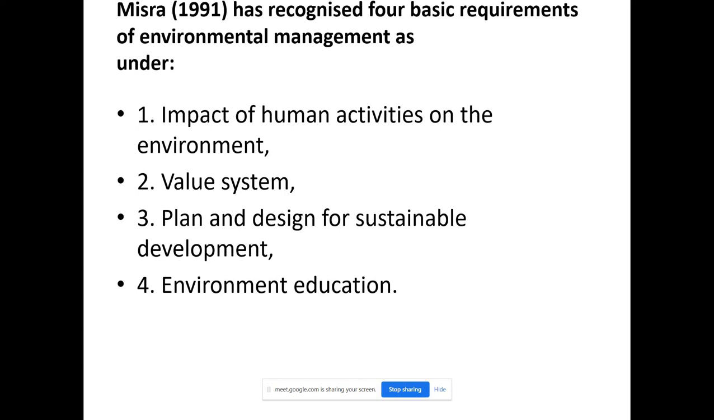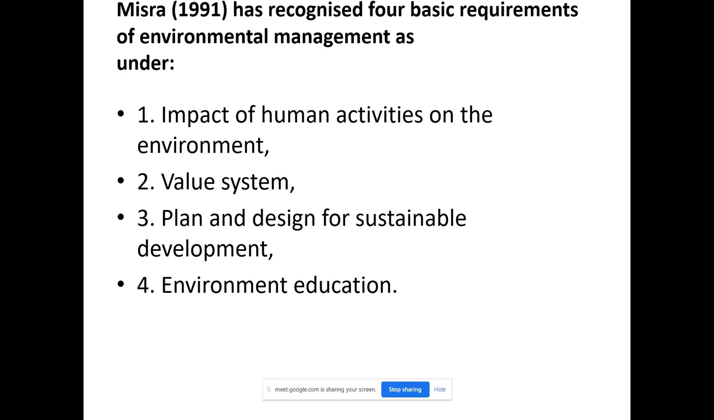And the impact of human activities on the environment. We should be aware of what the impacts are. We should make a list of the activities, and that I have given you in the assignment. Value system: you should define your values. Human values, what are your human values? You should behave according to that. Then you need to set the human value.